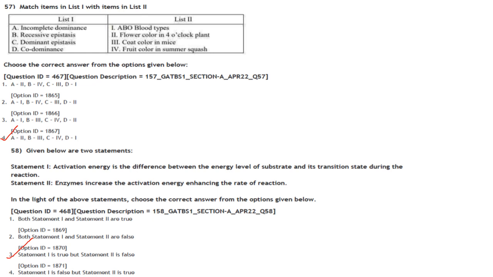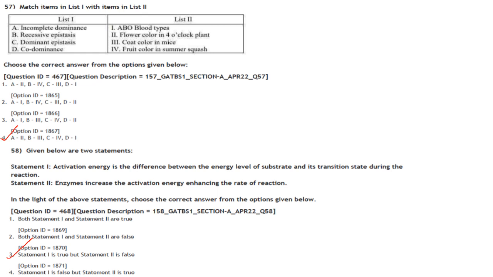Then dominant epistasis is seen in fruit color in summer squashes, and incomplete dominance and codominance is seen in ABO blood group types. So the answer here is option 4, A2, B3, C4, D1.